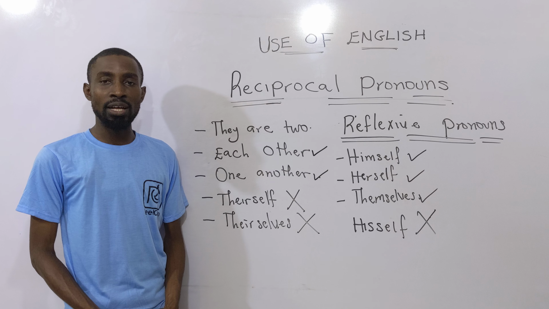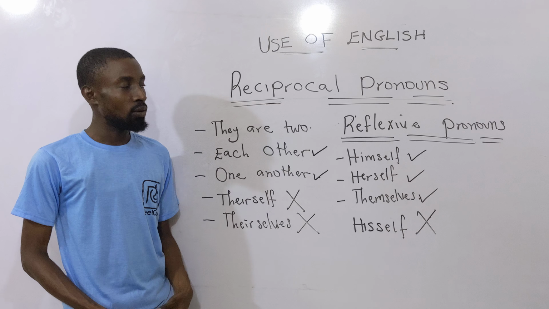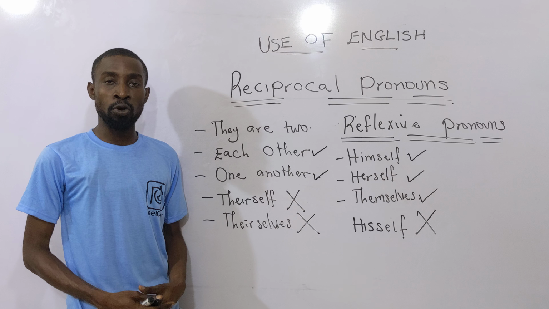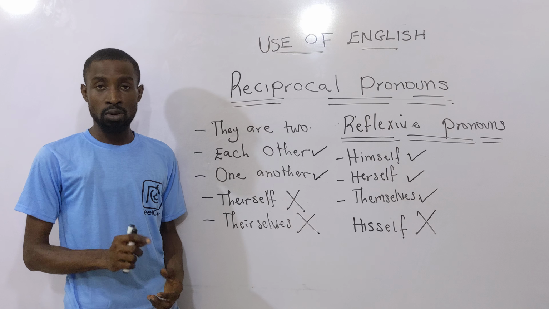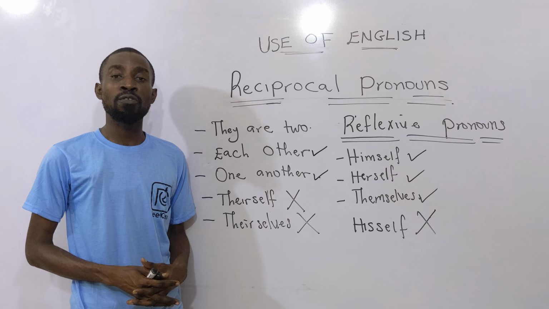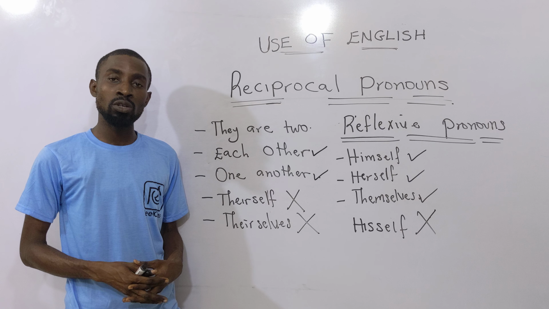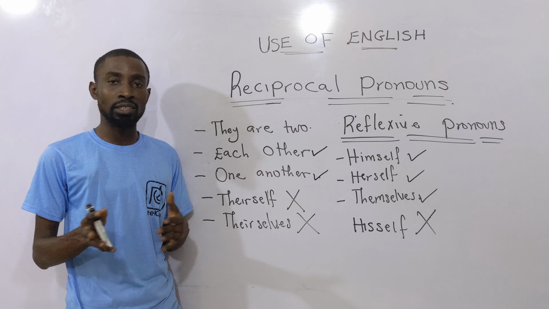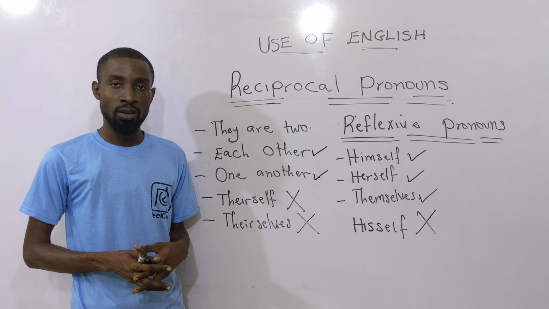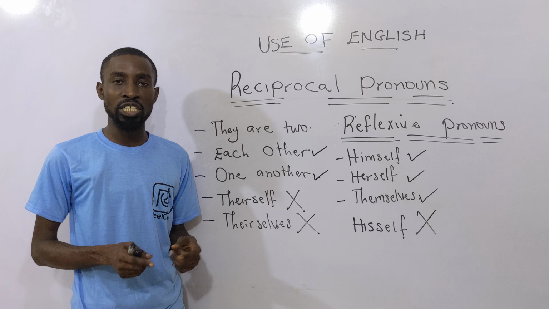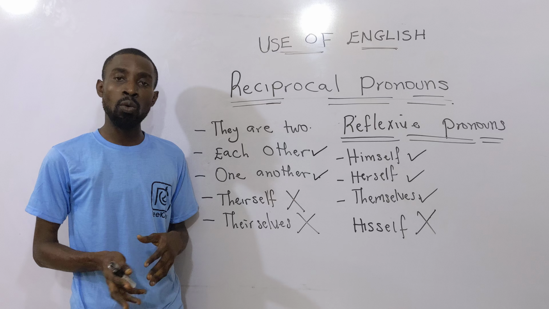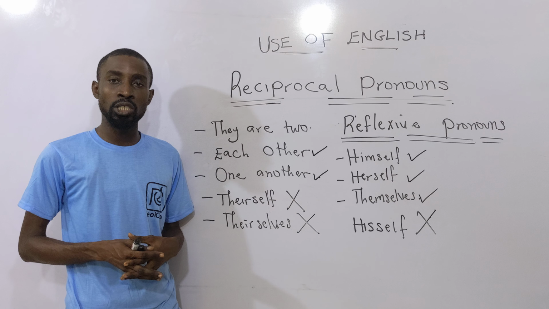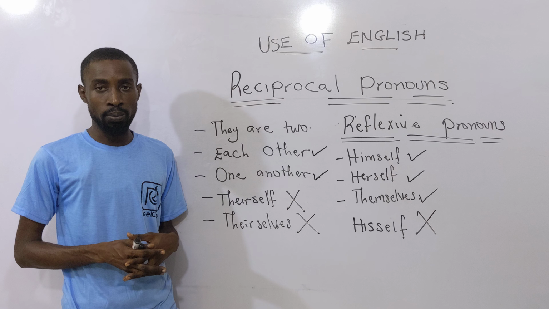Welcome again to another topic, a very crucial one, referred to as reciprocal pronouns. What do you refer to as reciprocal pronouns? First of all, it is crucial we know the meaning of pronouns. Pronouns are words that are used instead of nouns to avoid repetitions that will be tantamount to clumsiness of the expression. So instead of "Shade went home and Shade saw the girl," it is "Shade went home and she saw the girl." So that "she" has been used instead of the repetition of the name Shade, and that's what they call a pronoun.